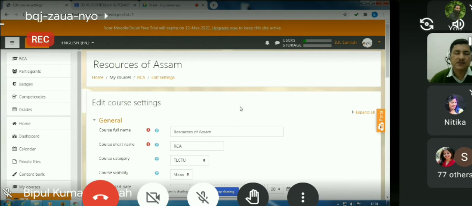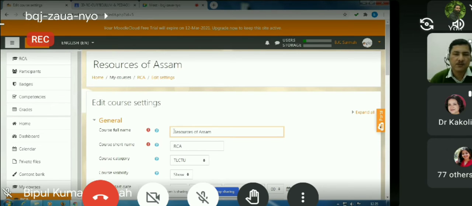When you click edit settings, you will get to see this one. Here you see already, because this is pre-designed, that's why Resources of Assam is there. But for you, the course name is your name. Right now it is coming as your name. So if you want to change the course name, here you give the course name.